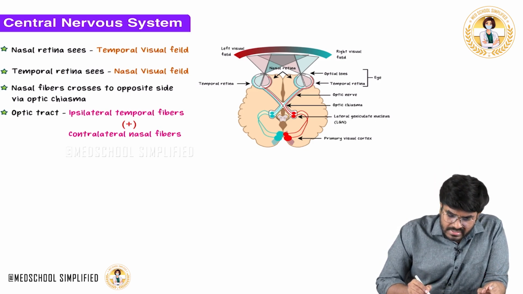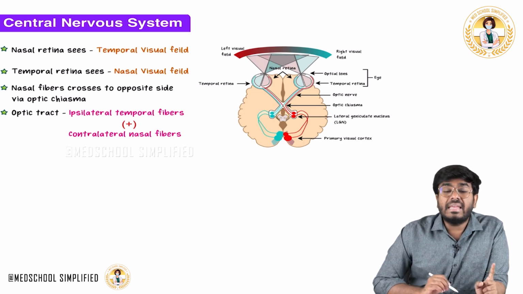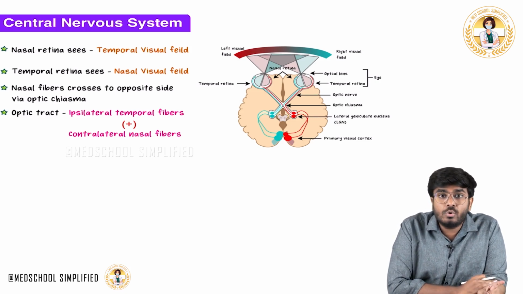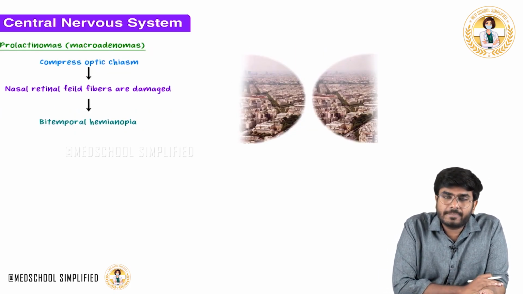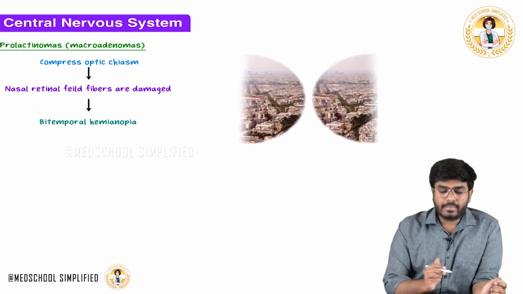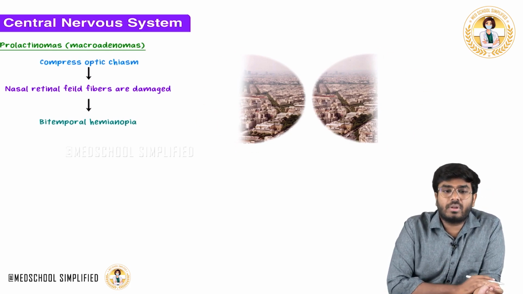Now, these nasal retinal fibers, which vision are they looking at? The nasal retina is looking at the temporal visual field. So if there is any damage to the optic chiasm, the nasal retinal fibers are affected. If there is damage to the nasal retinal fibers, which vision is the person going to lose? The person is going to lose the temporal vision. So the person is going to have vision something like this. He is seeing normally, the nasal vision is okay on both sides, but the temporal vision is lost on both sides. The person cannot see the temporal vision.